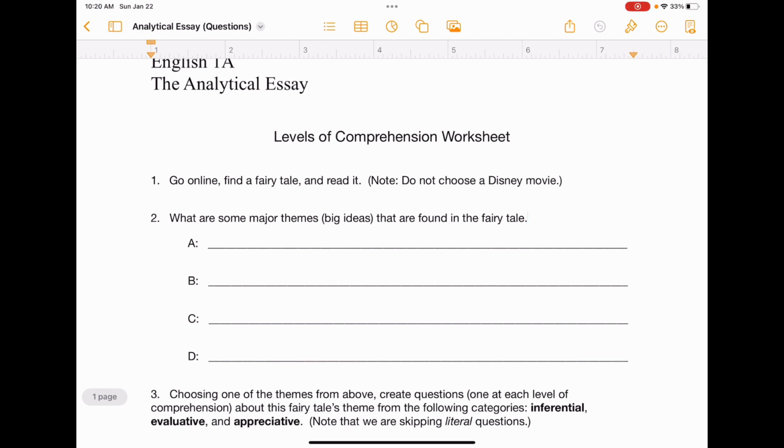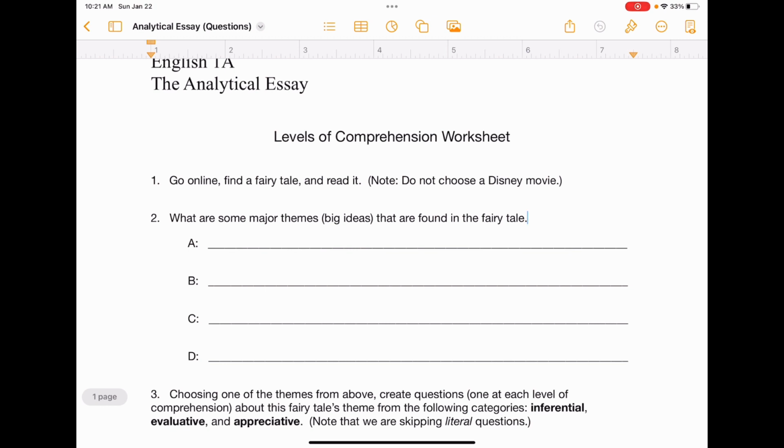Now, people get confused by this. That doesn't mean you can't choose a fairy tale that's been covered by Disney. That's okay. But I want you to find the oldest version of the fairy tale you can, and it has to be a text. It cannot be a movie, okay? You're not pulling from a movie to prove your point on this essay. You're pulling from a text where you have actual dialogue that you can quote from. So it's important that it's a text.